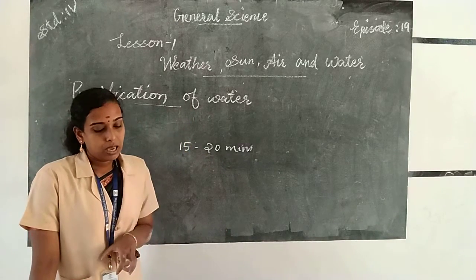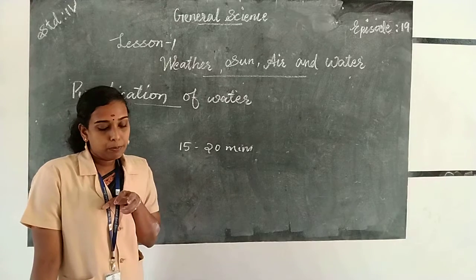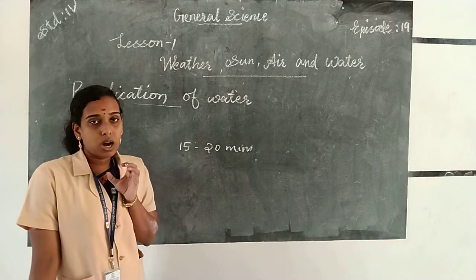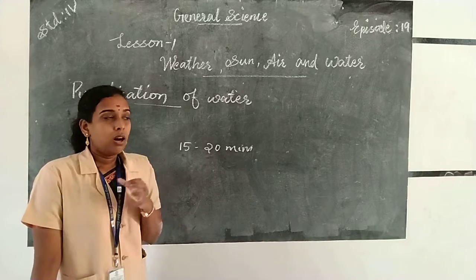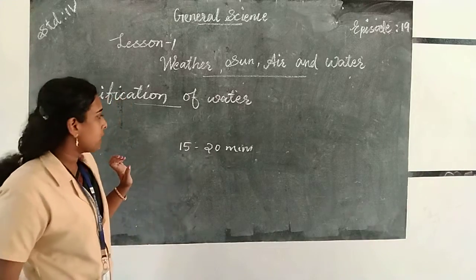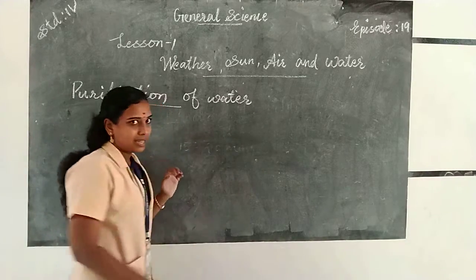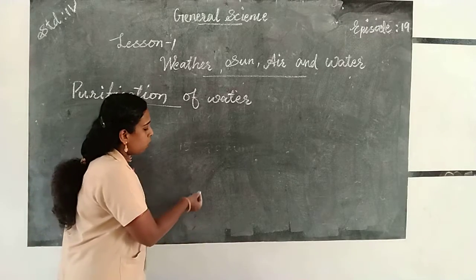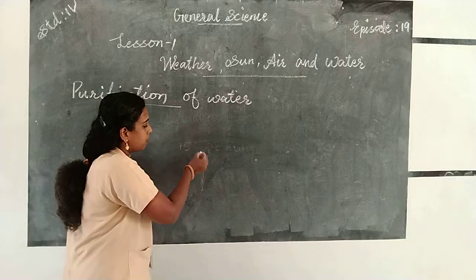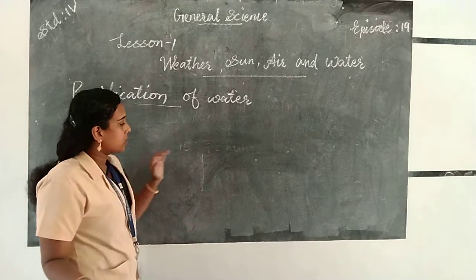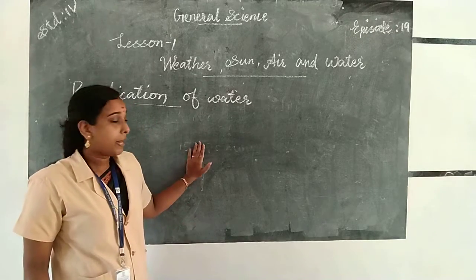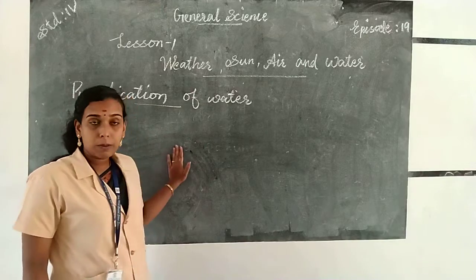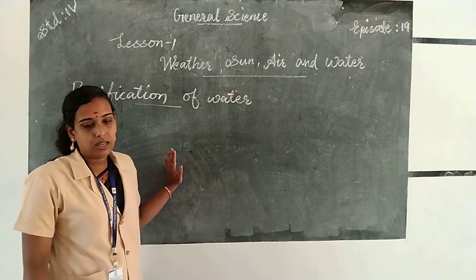Decantation means the water purification process in which water is poured. When we use the sedimentation process, the impurities present in the water settle down, then the water can be separated through the process of decantation.